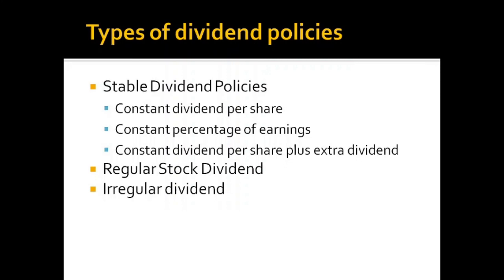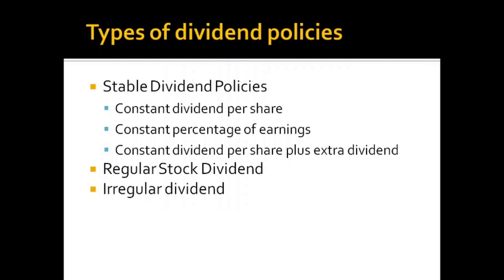Now we can move on to the regular stock dividend. This regular stock dividend is a policy of distributing shares in addition to the cash dividend to the existing shareholders. Normally the dividend is paid in the form of cash. So this kind of dividend policy says that in addition to the cash dividend paid, the shares or bonus shares, the stock, is paid as dividend to the shareholders. This is the regular stock dividend.